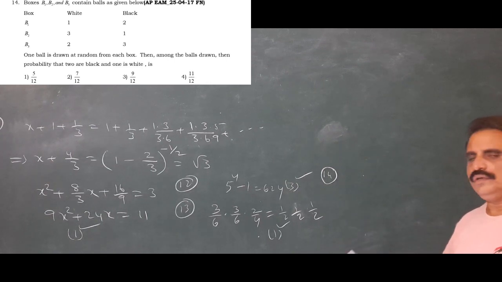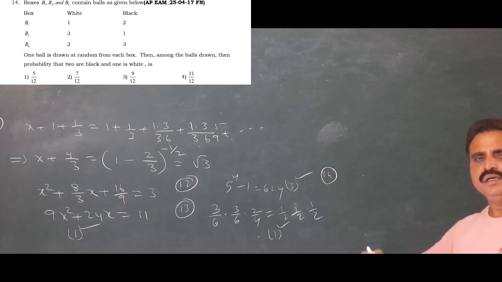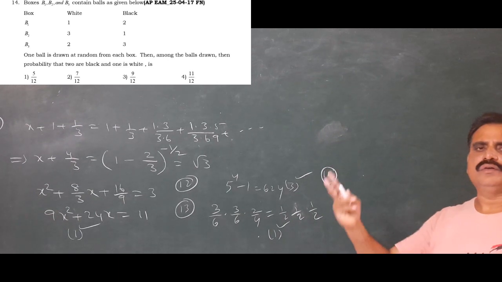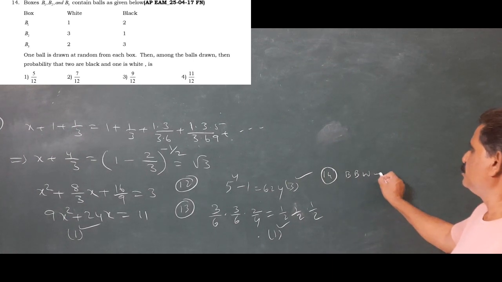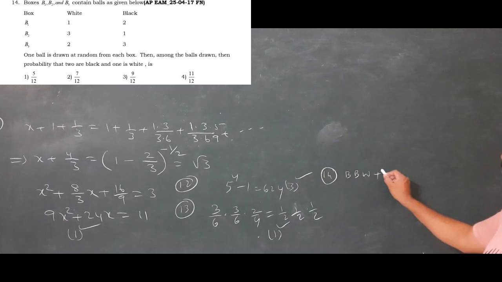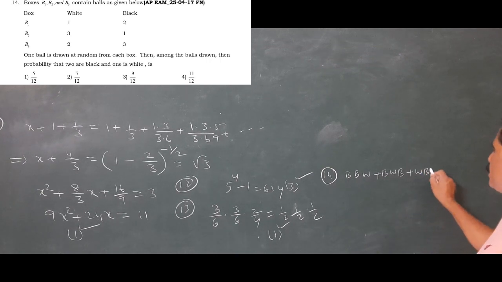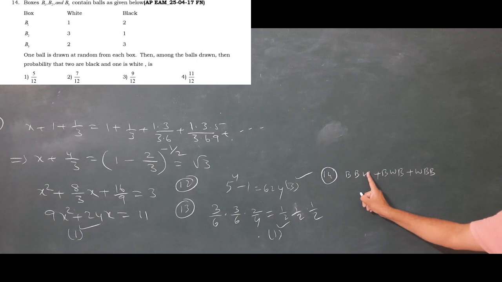Okay, drawing the balls. From each bag, one ball is drawn. The total number of drawn balls is 3. The drawn 3 are 2 black and 1 white. The possibilities are: black, black, white; or black, white, black; or white, black, black. This is the order: first bag black, second bag black, third bag white.